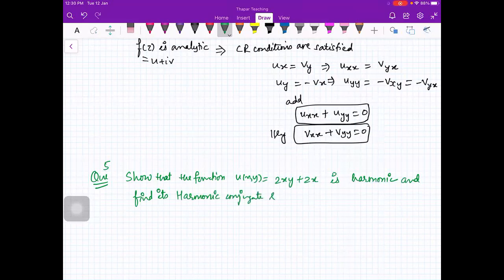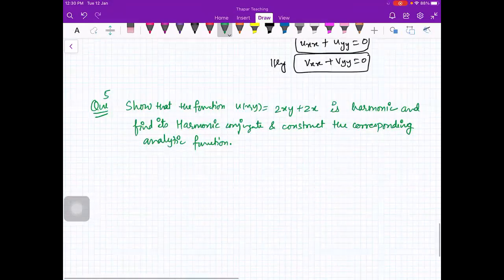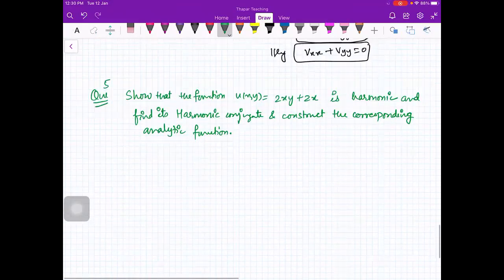And construct the corresponding analytic function. So this is the problem statement. Let me do one by one. First of all, you need to show that this function is harmonic. This part. You have to show this function is harmonic.